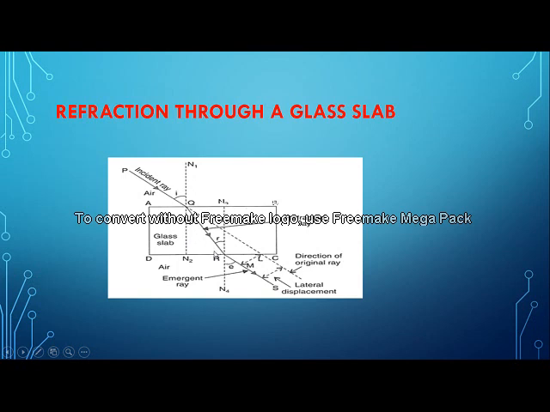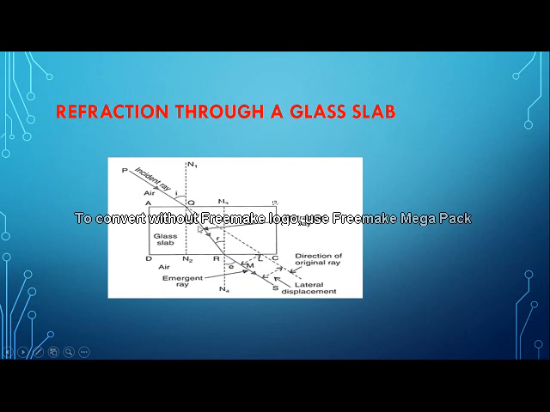Understood? Now, again, the light will not stop here. Why? Because glass is a transparent object. Now it will move out. What happens? It moves from the denser medium to the rarer medium. So what will happen, children? It will move away from the normal. Now, what is this? Again, another normal.